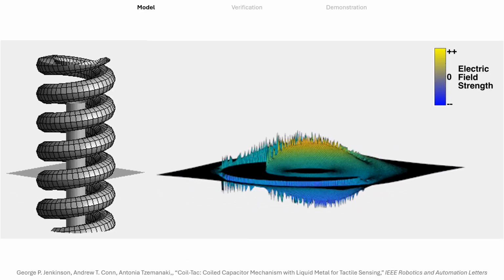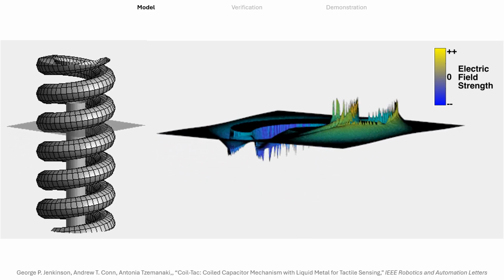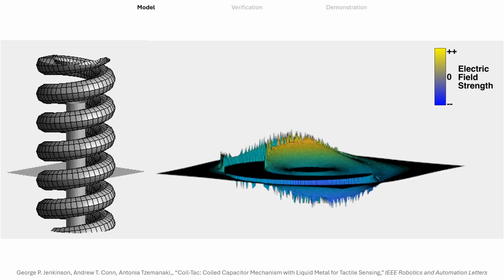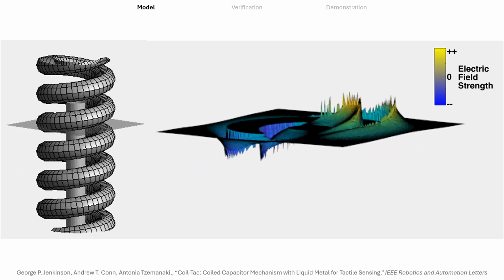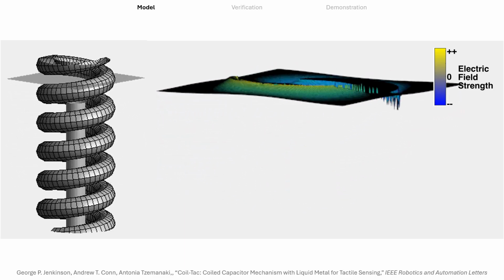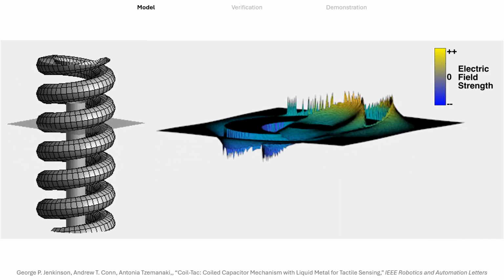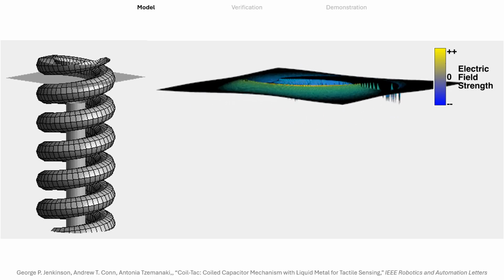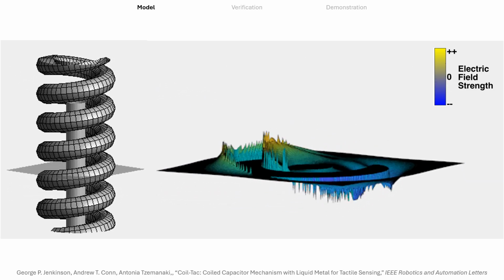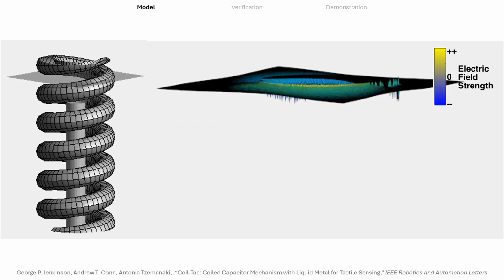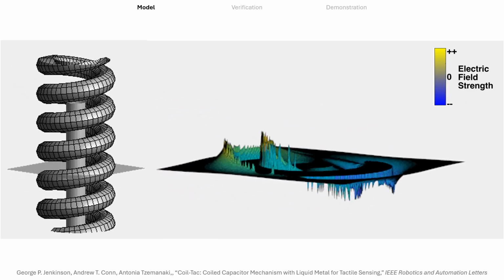We use finite difference methods with Laplacian smoothing to approximate the electric field between capacitor plates and Gauss's law to calculate the resulting charge over the surface of the liquid metal in Coil-Tac. This modeling captures the fringing effect, where there is a significant increase in capacitance over a small region at the tip of the liquid metal, where charges can accumulate in a small area. This is visible in the animation of the electric field as a blue drop at the center of the area.